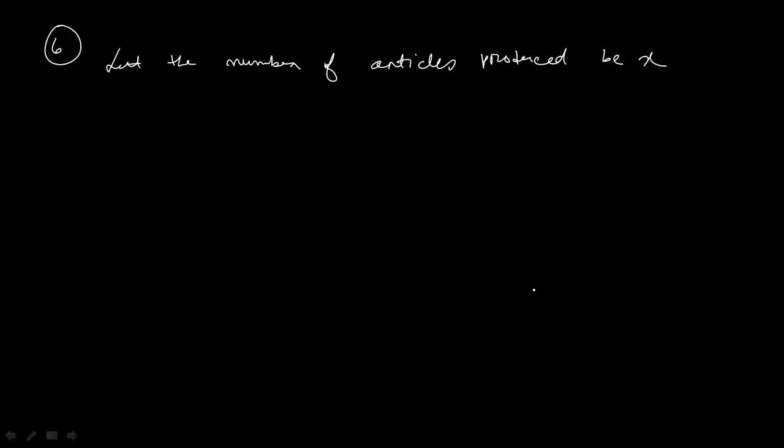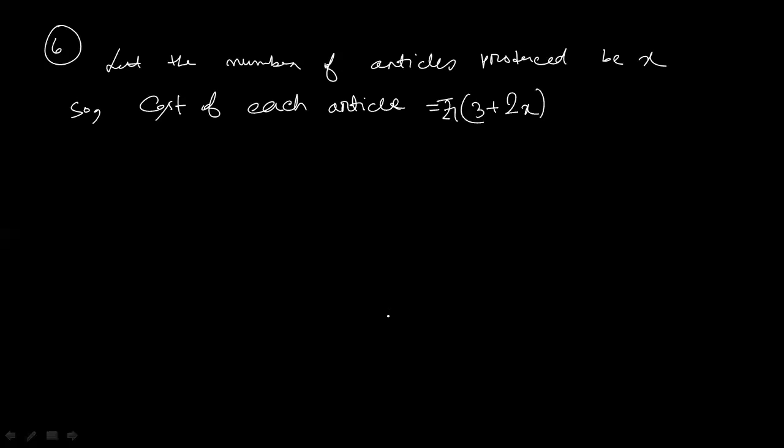Now see, cost of the article. It was observed on a particular day that the cost of each article was 3 more than twice the number of articles produced on that day. So what is the cost of each article? The cost of each article will be 3 more than twice the number of articles. That means twice the number of articles and 3 more than that. So it will be the cost of each article.